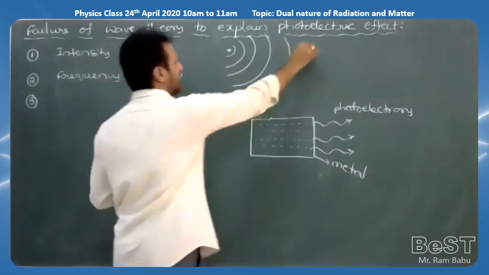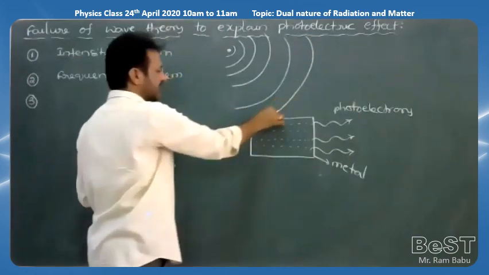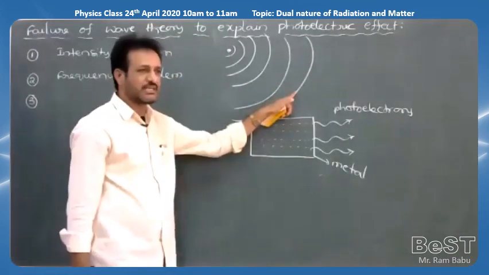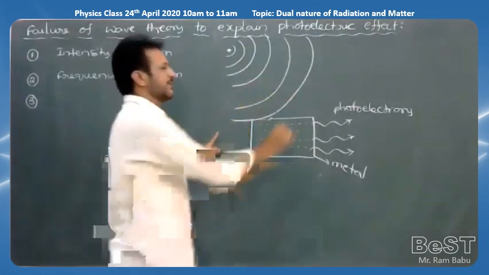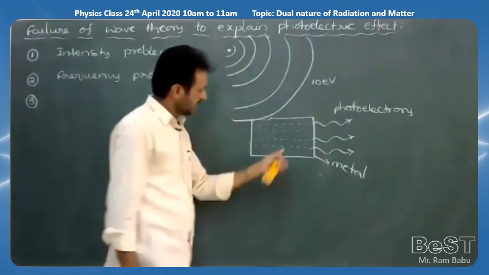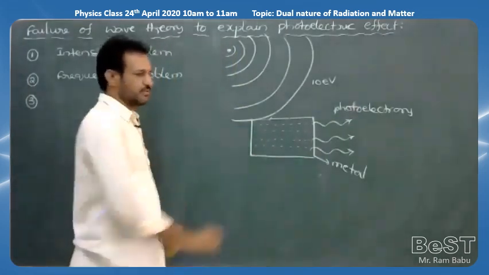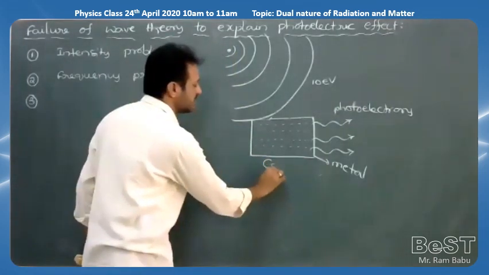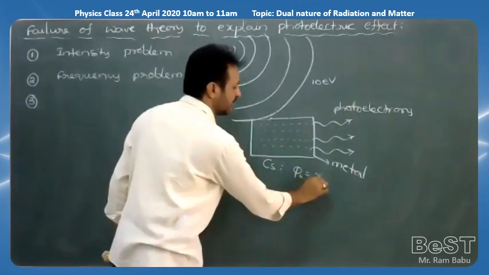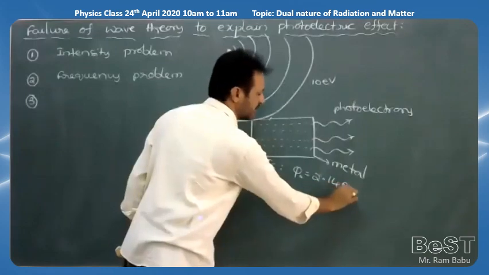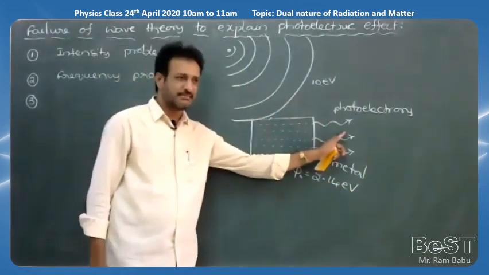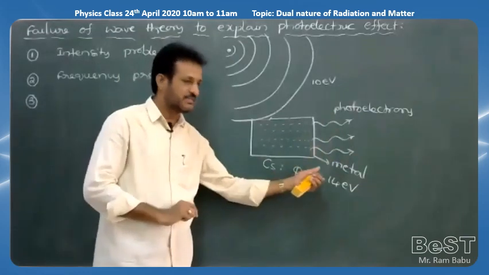And each and every wave or wave front is carrying some amount of energy also. For example, this wave is also carrying some amount of energy. Say, for example, 10 electron volt energy is carried by this wave. And this metal I am taking is cesium. If it is cesium, what is the minimum work function of cesium? Phi or phi naught is equal to 2.14 electron volt. For any electron to come outside from the metal surface, minimum how much amount of energy needs to be supplied?